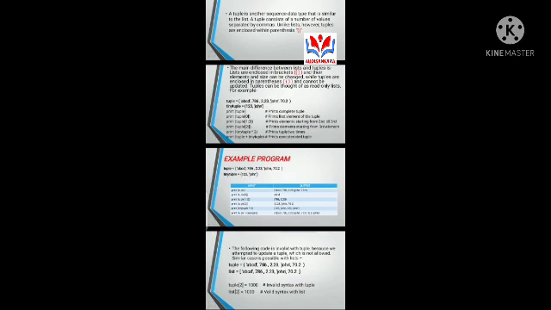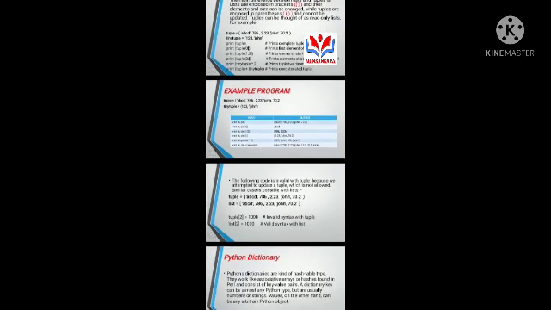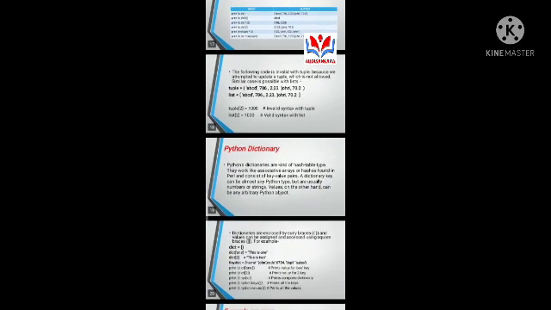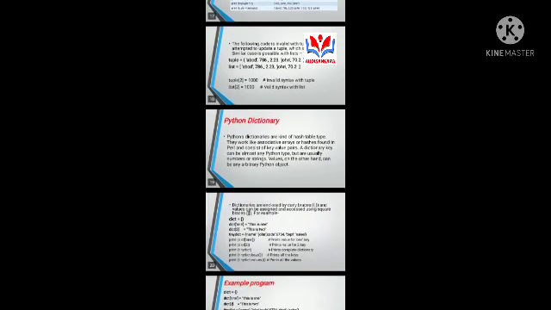For example, tuple equals ABCD, and this is an example of tuples. And this is one more example program of tuples. The following code is invalid with a tuple because we attempt to update a tuple, which is not allowed. A similar case is possible with a list.